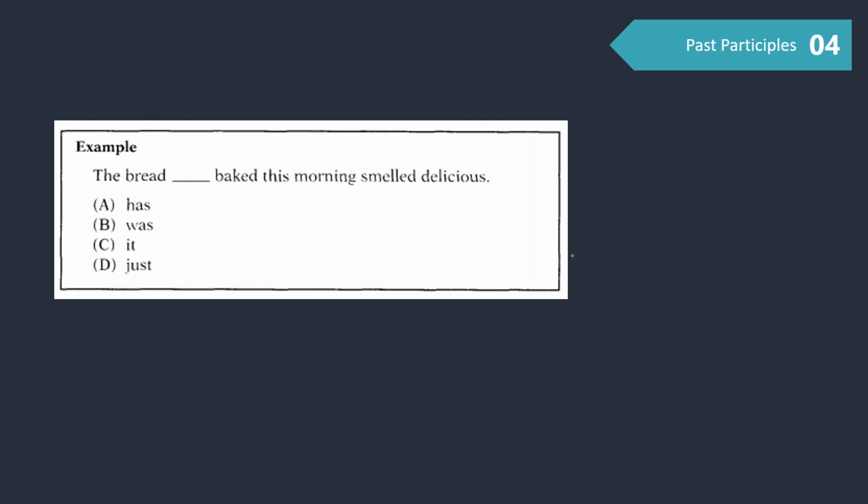Have a look at the example. The bread baked this morning smelled delicious. First, determine or find out the subject and the verb. The bread is the subject, smelled is the verb. What about baked? Because this sentence already has the subject and the verb, baked in this case functions as an adjective.